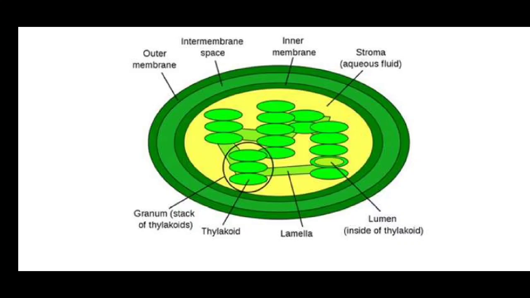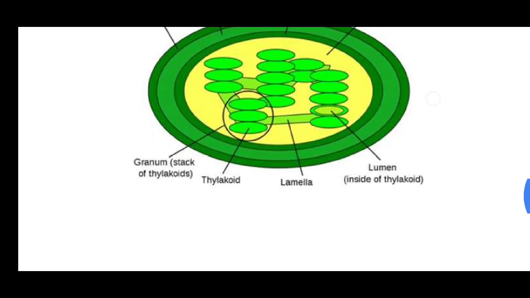Inside the inner membrane you can see stacks of coin-like structures, and all the coin stacks are joined with one another. The space around the stacks is known as stroma, and one coin-like structure is known as a thylakoid, and the whole stack is known as grana, connected with one another with the help of lamella. And inside the thylakoid you can see a space, that is the lumen. Fluid-like material is present inside the lumen.